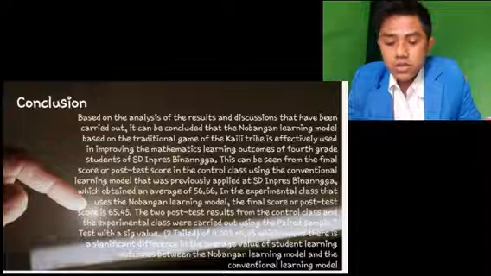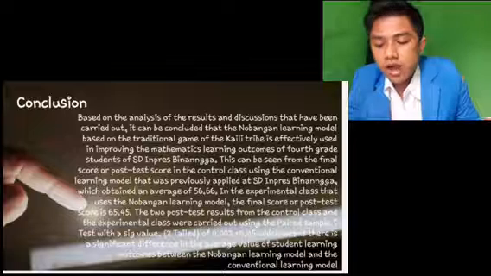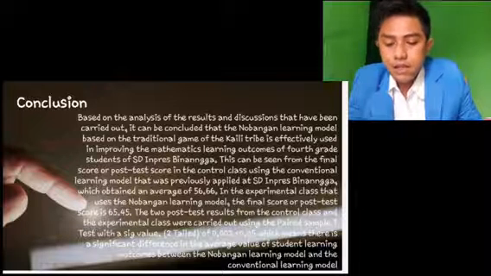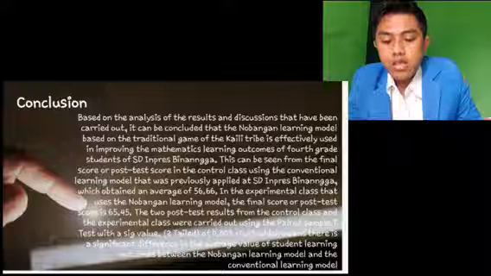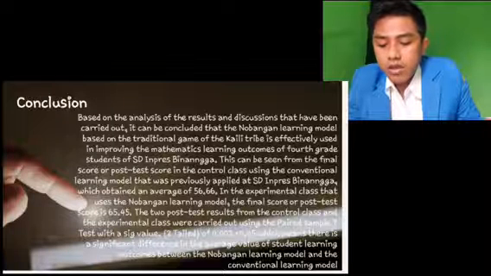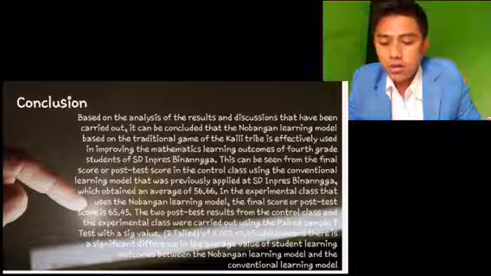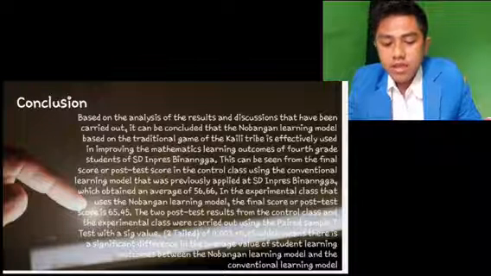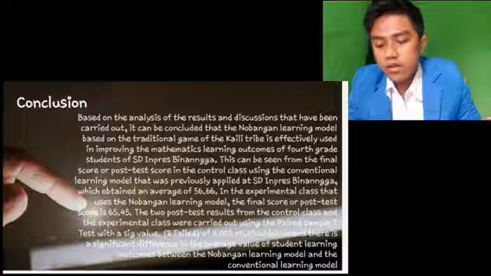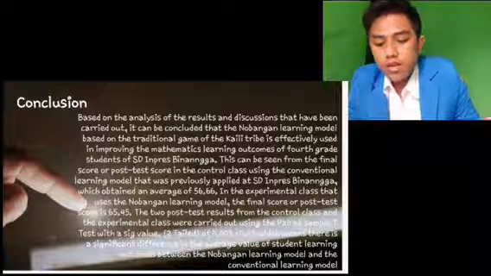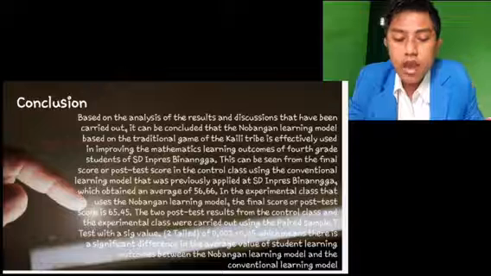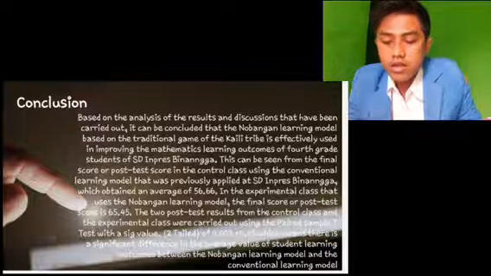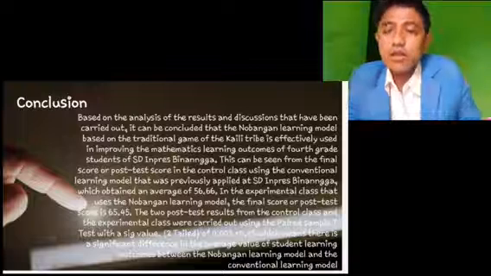Due to the post-test result from the control class and the experimental class being carried out using the paired sample test with a significant value of 0.002 less than 0.05, which means that there is a significant difference in the average value of student learning outcomes between the Nobangan learning model and the conventional learning model.